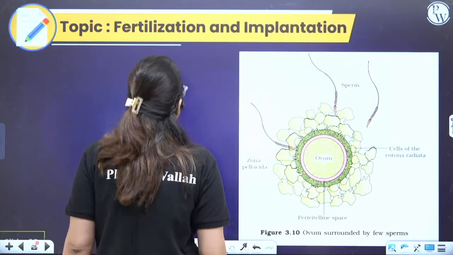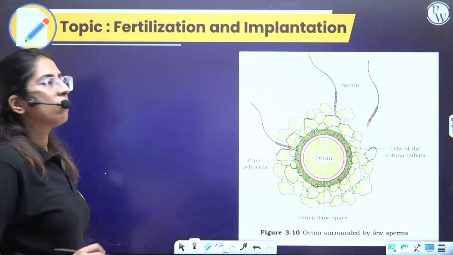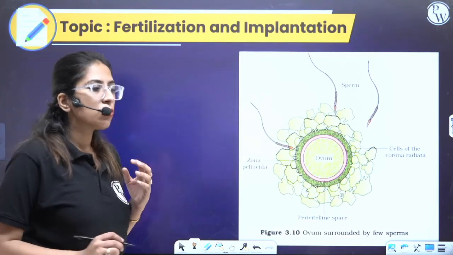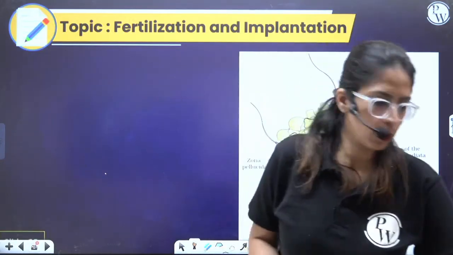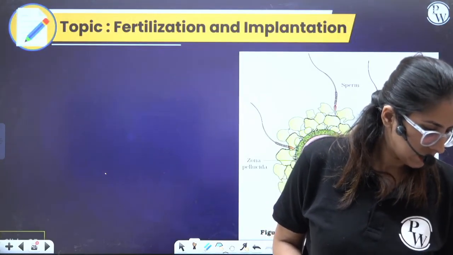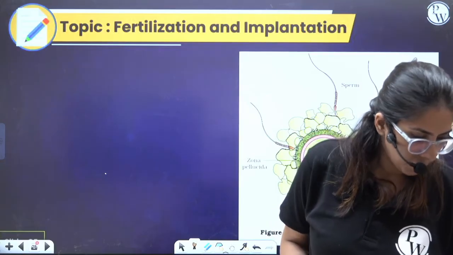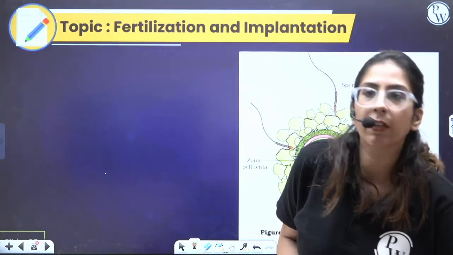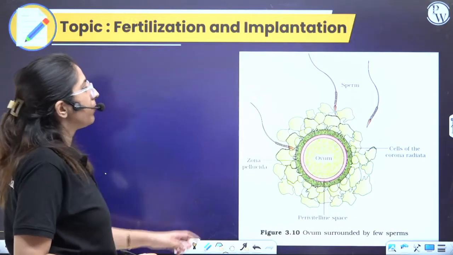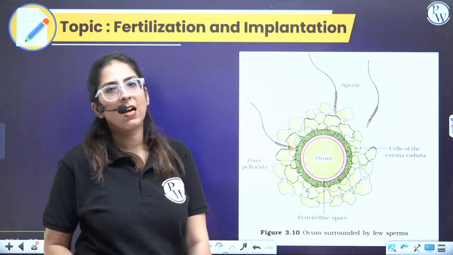So, what does fertilization do? First thing, there will be sperms. Sperms are deposited into the female reproductive tract. Once sperms are deposited, insemination occurs. Clear? Now the sperms start penetrating.